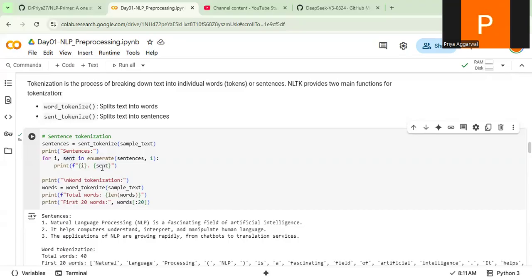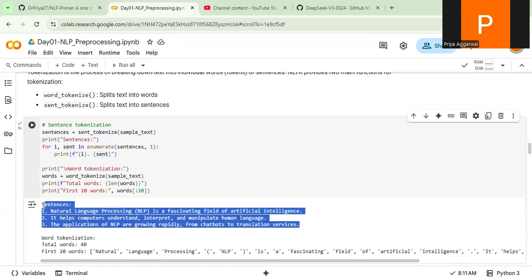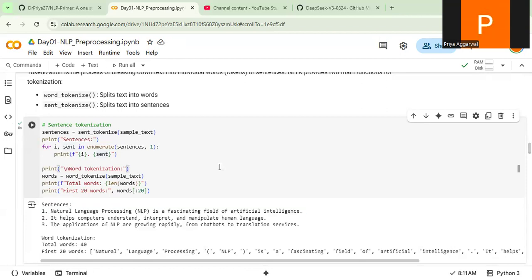I am enumerating over the sentences and giving the index, because I want to see how many sentences were generated by the tokenization. If you see below, the first sentence is this, the second is this, and the third is this. It has printed all the sentences in my sample text. This is how you can do it.